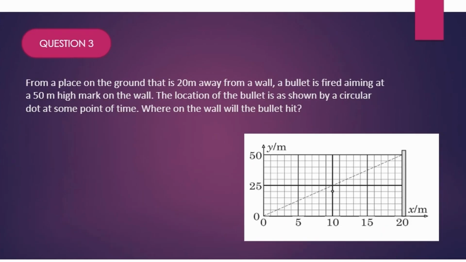Let's discuss this third question now. From a place on the ground that is 20 meters away from a wall, a bullet is fired, aiming at the 50 meters high mark on the wall. The location of the bullet is as shown by a circular dot at some point of time. Where on the wall will the bullet hit? Very good question. This question is also taken from Pathfinder. It's not a tough question, pretty easy compared to the remaining two questions that we have discussed.